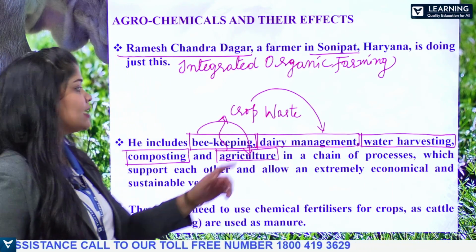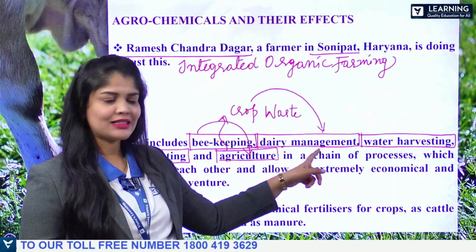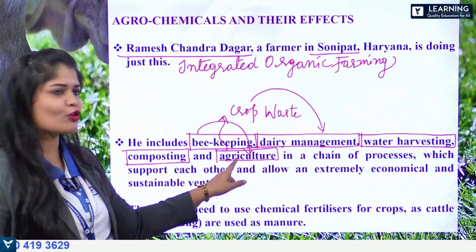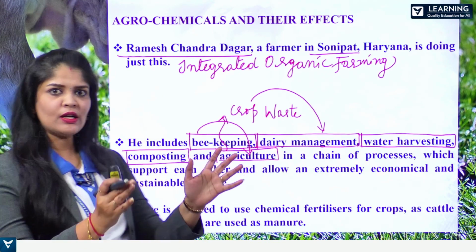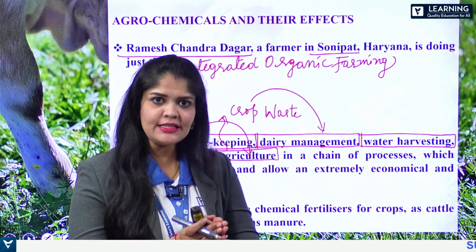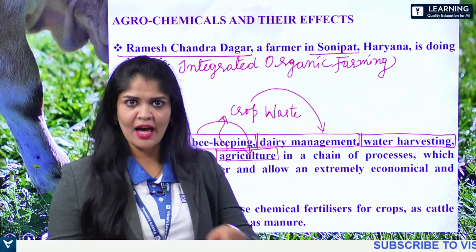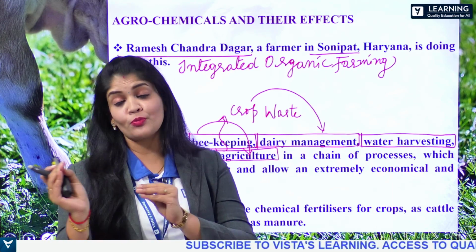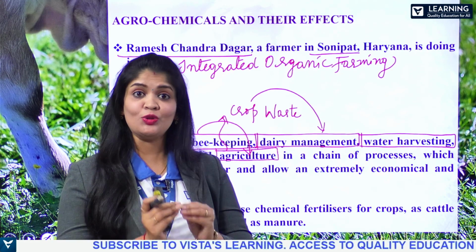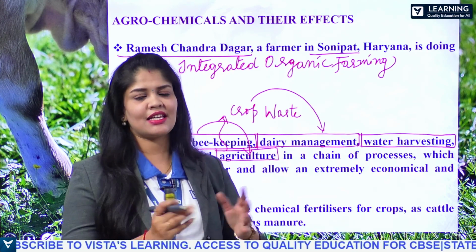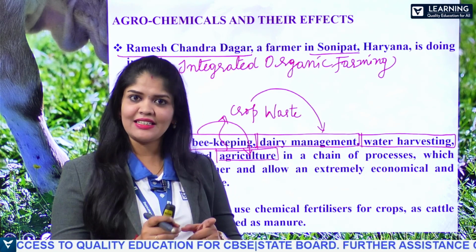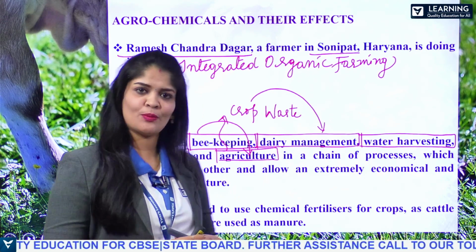And whatever the dung, excreta that are coming from the cattle, that can be used as manure to improve the crops in the agriculture. So these are all where the processes are interlinked and it is happening in a cyclic manner, and that is what the waste products which are coming from one process will be useful as nutrients for the other processes, so thereby it is so cost effective and a cyclic zero wastage procedure.